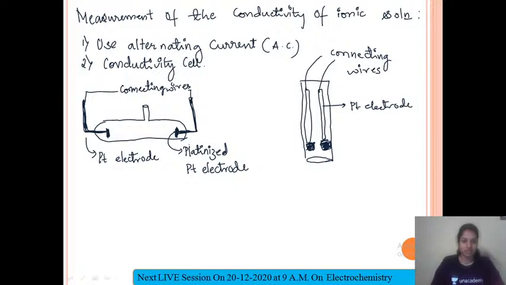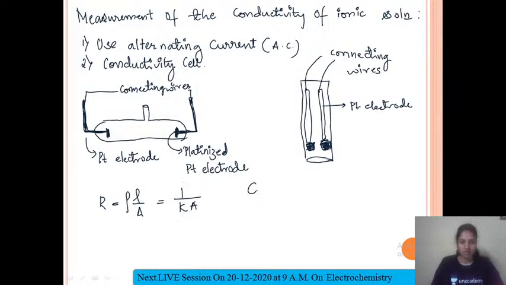Here we can say the cross section area is A, and the length of the two electrodes that are separated, I can take as L. So just now we have seen resistance is rho into L upon A, and that can also be written as 1 upon Ka, correct? So these are the different terms that you need to remember, okay?